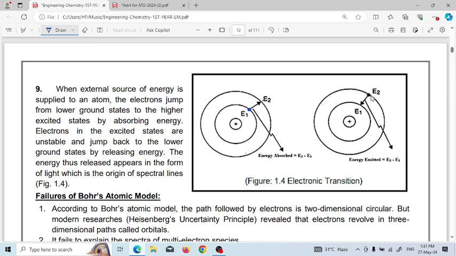When in the excited state, it jumps to the innermost shell by releasing some energy. This energy emitted is E2 minus E1, and this energy absorbed is E2 minus E1. The energy thus released appears in the form of light, which is the origin of spectral lines, as shown in figure 1.4.